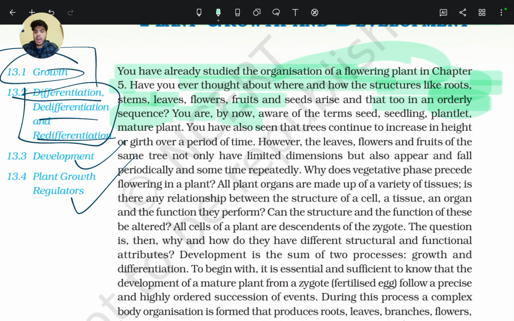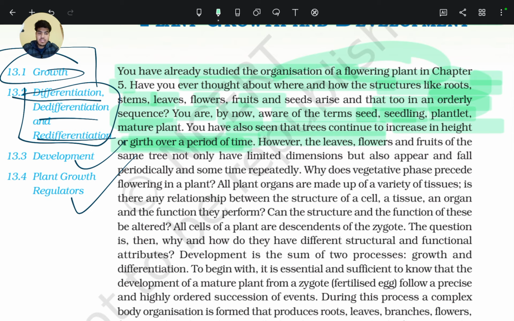You are by now aware of the terms seed, seedling, plantlet and mature plant. You have also seen that trees continue to increase their height throughout their life, or girth over a period of time. Girth is the width of the plant.